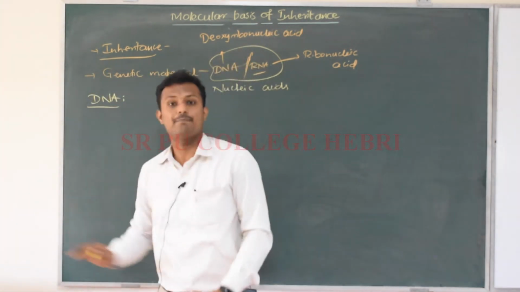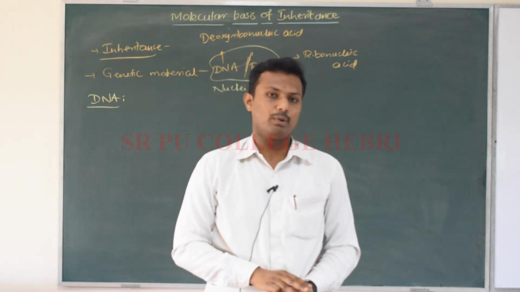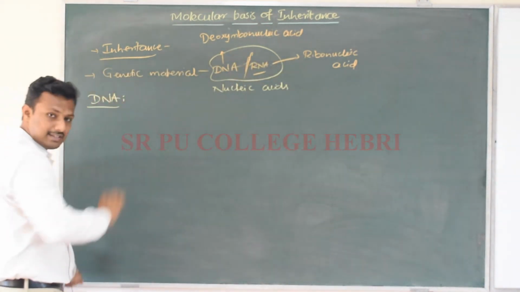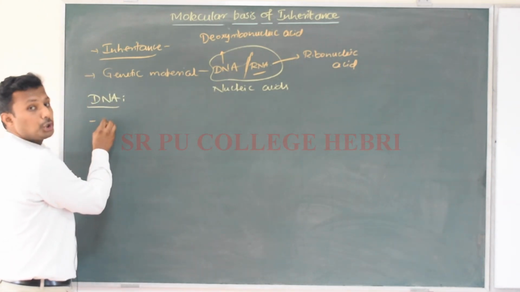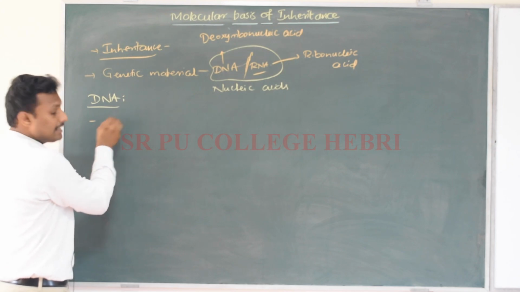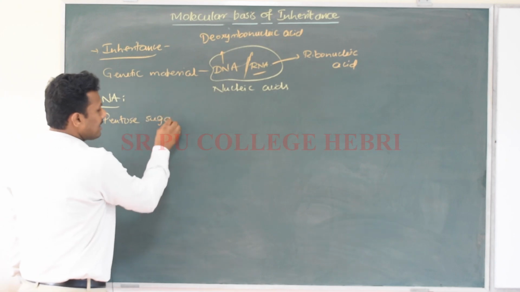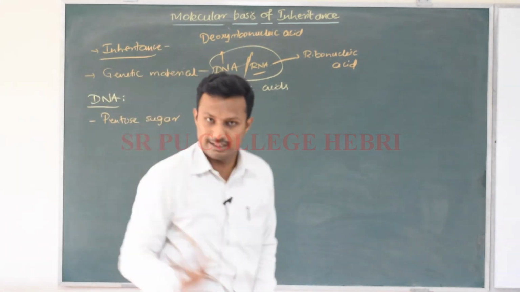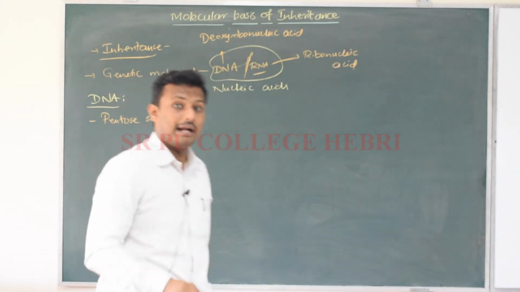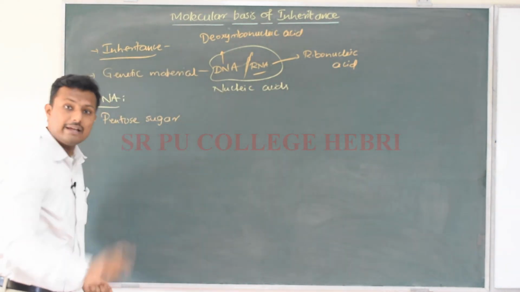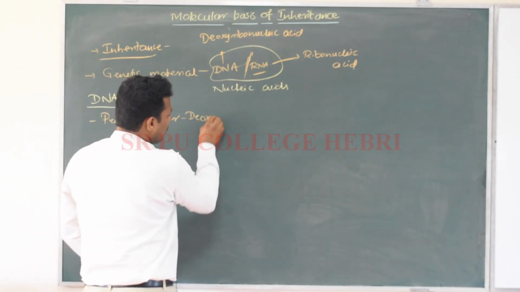DNA is called deoxyribonucleic acid. It is made up of three main components, three main ingredients that make the DNA molecule. The first one is the sugar. What kind of sugar is it? It is the pentose sugar, consisting of 5 carbon atoms. In DNA, that pentose sugar is called deoxyribose sugar.